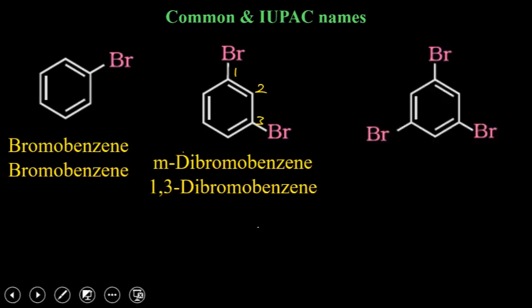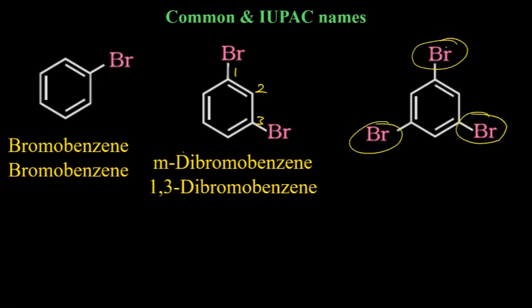Now next one. You have done this one, but there is another name for it. If all the bromines are symmetrically distributed, these 3 bromines, then the common name will be sym-tribromobenzene. This indicates that all 3 bromines are symmetrically distributed.